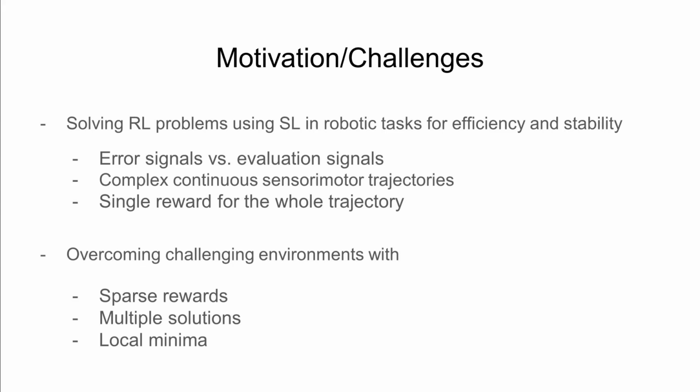Solving reinforcement learning problems using supervised learning has been seen as quite hard because supervised learning uses error signals, whereas the agent receives evaluation signals in reinforcement learning settings. This problem becomes more challenging for robots because robotic tasks require complex, continuous, sensorimotor trajectories, and mostly the robot receives a single reward from the environment for the whole trajectory. Moreover, in this environment, the rewards can be sparse. There may be local minima or multiple solutions.